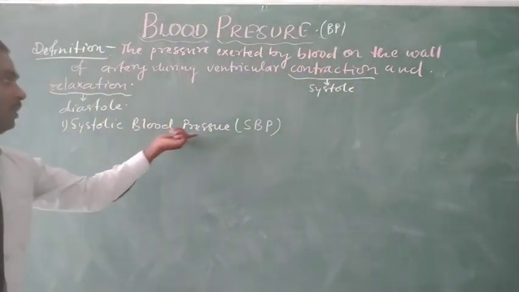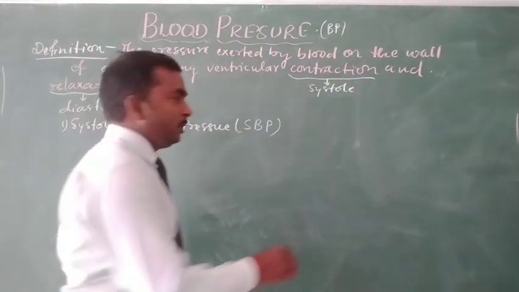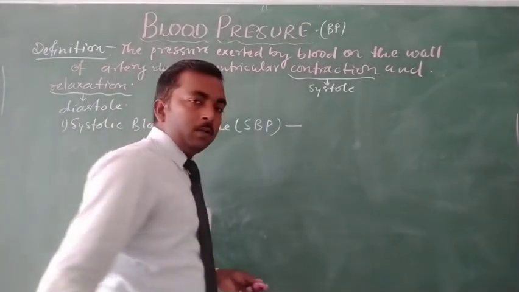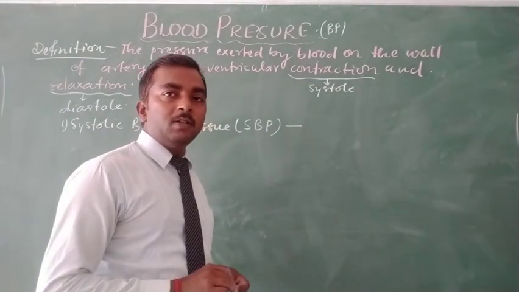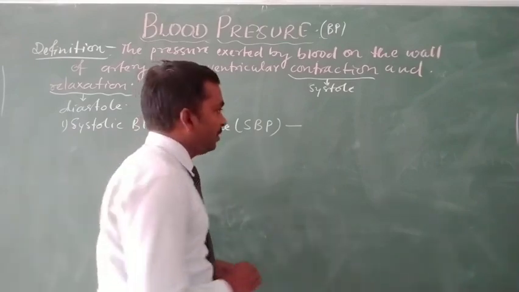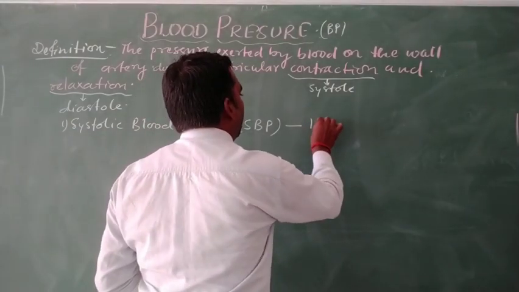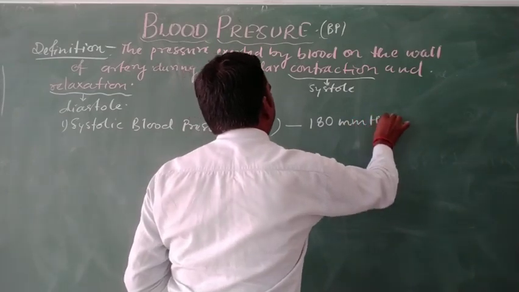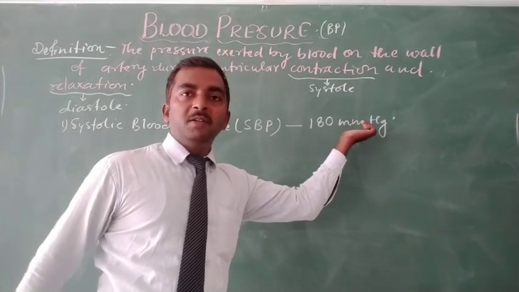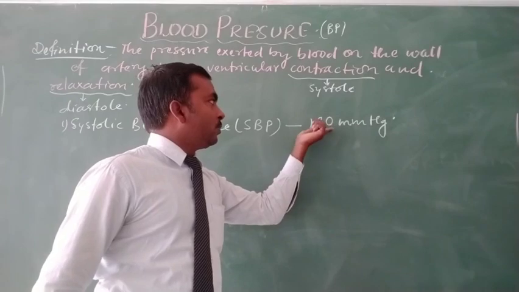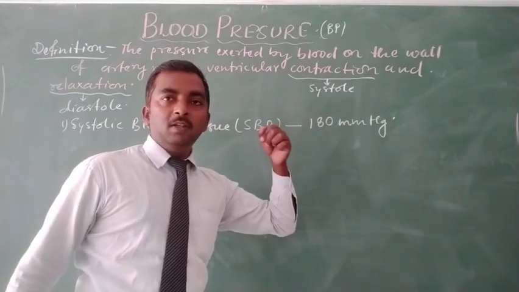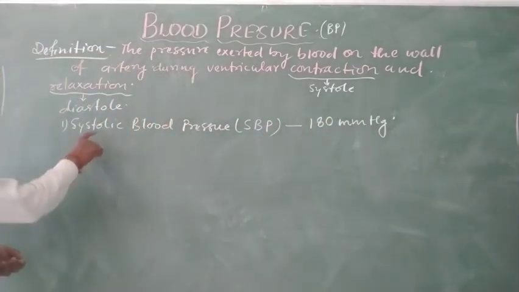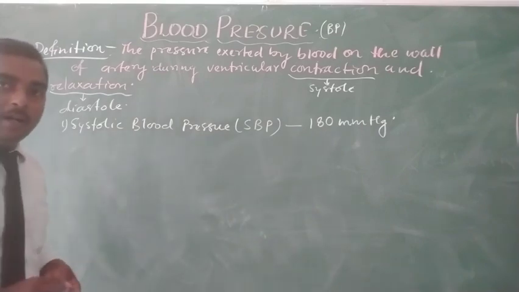So systolic blood pressure is SBP, and the normal systolic blood pressure is about 120 mmHg. mmHg is the unit of pressure.